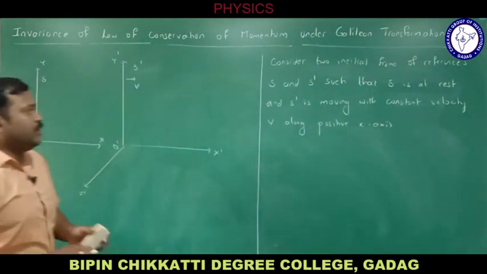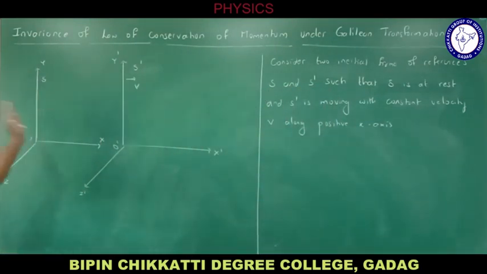This is the same introduction which I had given to the earlier derivation also. Okay, the derivation begins like this.